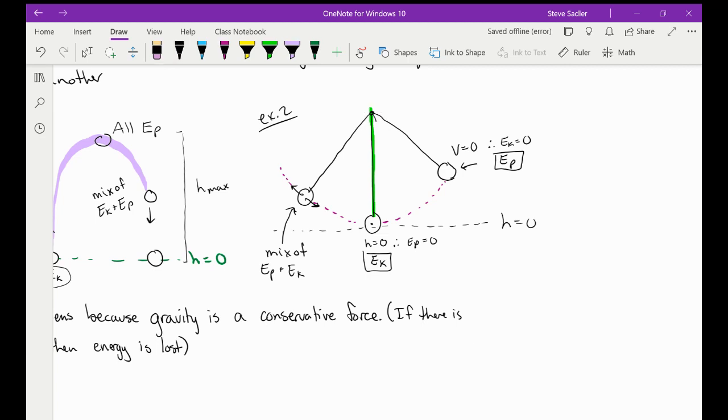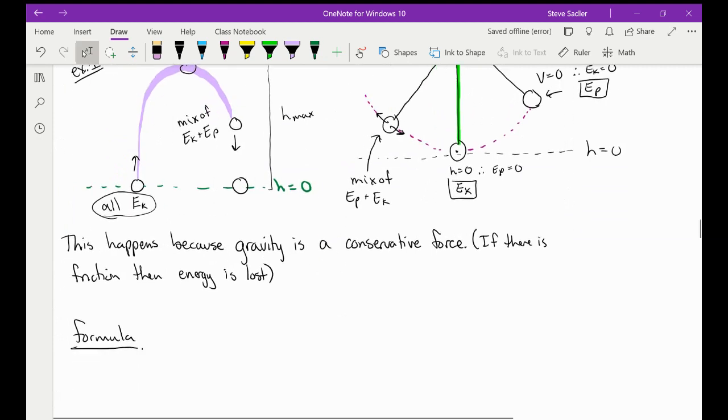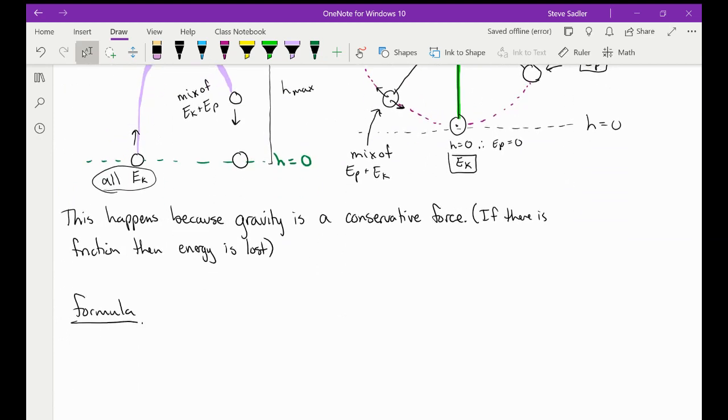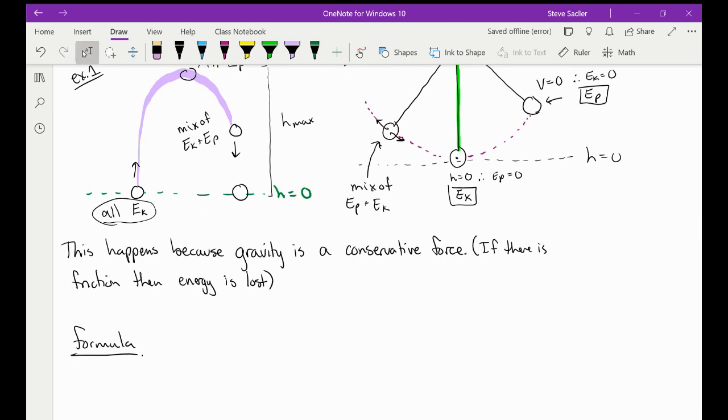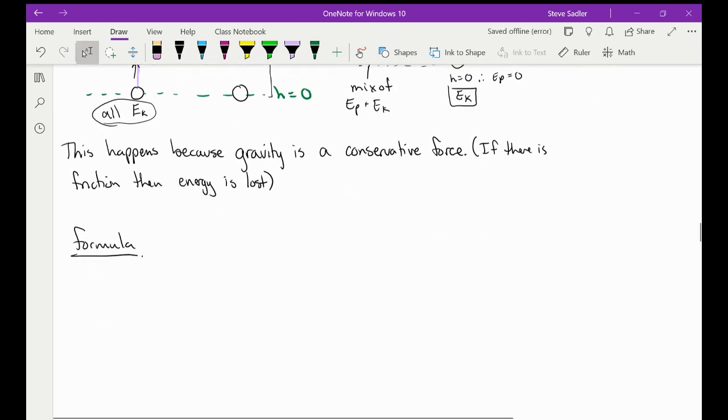So this happens because gravity is a conservative force. If there is friction, the energy is lost. If there's any friction in the system, we do lose energy to friction, and friction creates heat or thermal energy. If we had this pendulum here and we picked it up and swung it, it would slowly come to a stop. That's due to the friction where it's tied up, and also there's air friction. So we are losing energy to heat into the environment, but we are dealing more with perfect scenarios here, so we don't have to worry about that too much.